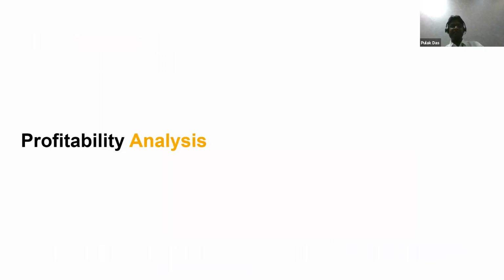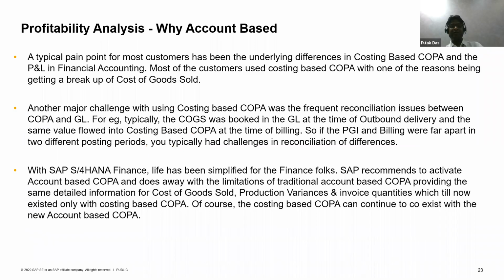Profitability analysis. This is one of the key areas where a large innovation has happened. Whoever is familiar with ECC6 would know that we used to use costing-based COPA, where we used to use the data structures of characteristics and value fields.